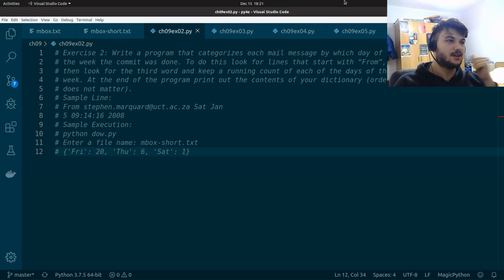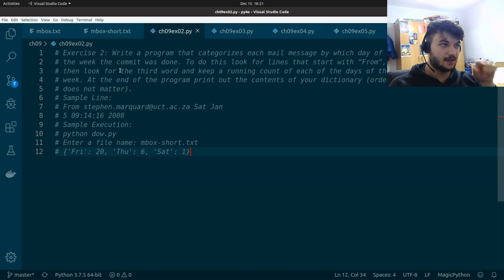Okay, let's get started. First, make sure to have these two files again, mbox.txt and mbox.short.txt. We used these in the previous exercises, but you need them again, and make sure to save them in the folder where you will put the scripts for the chapter 9 exercises. I already have done that, so I'm going to get started right away.